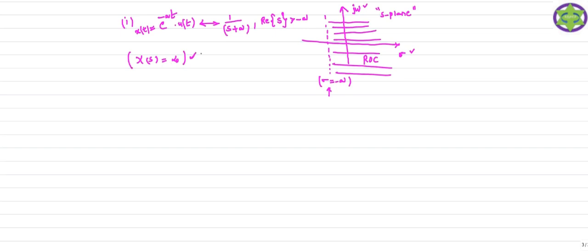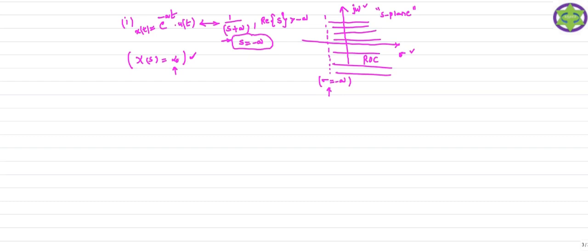That means you are not getting a finite solution. X(s) is infinity, so X(s) does not give the finite solution.